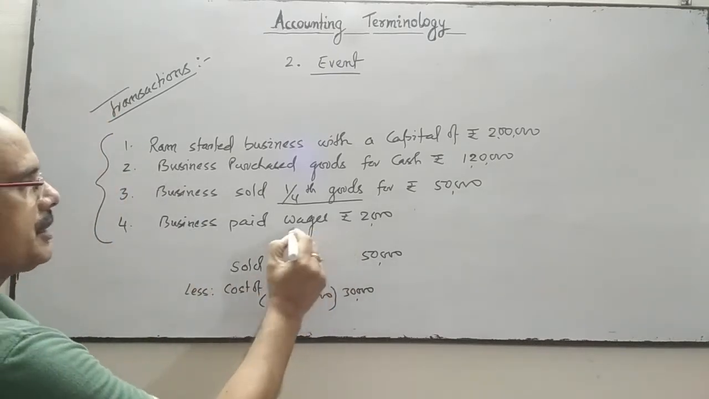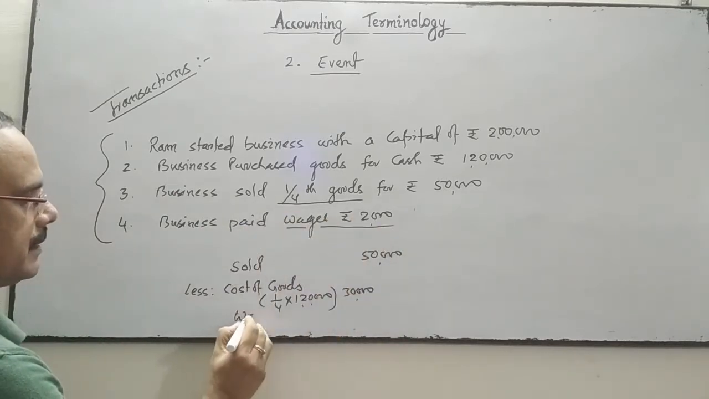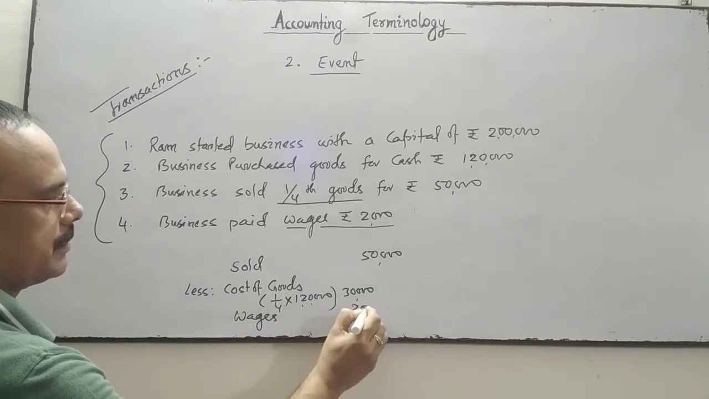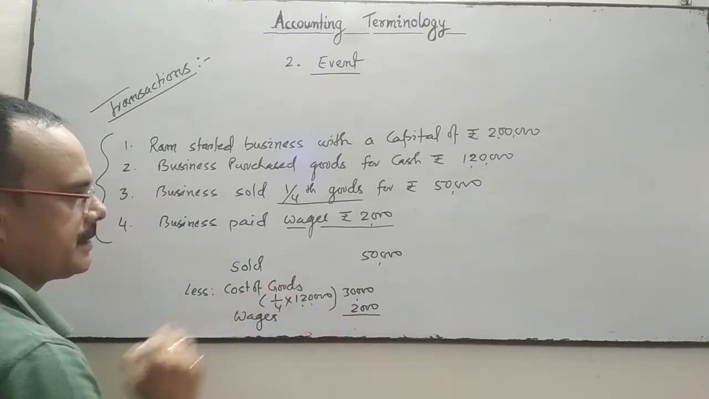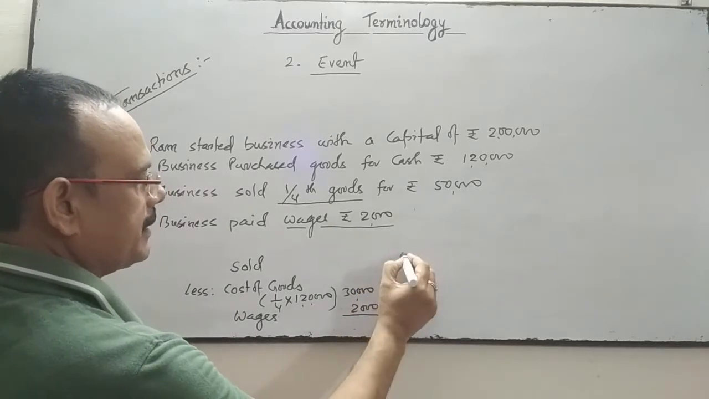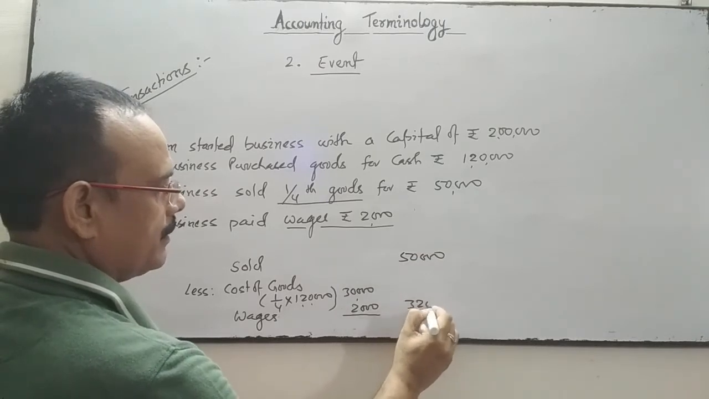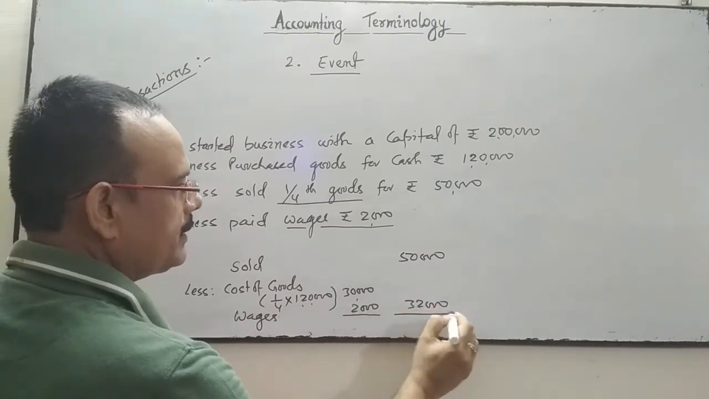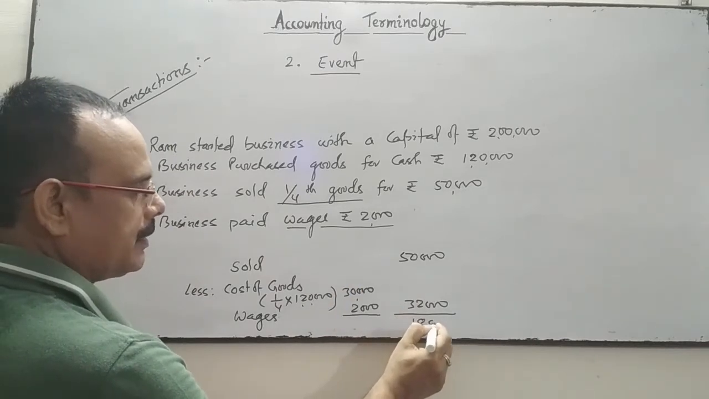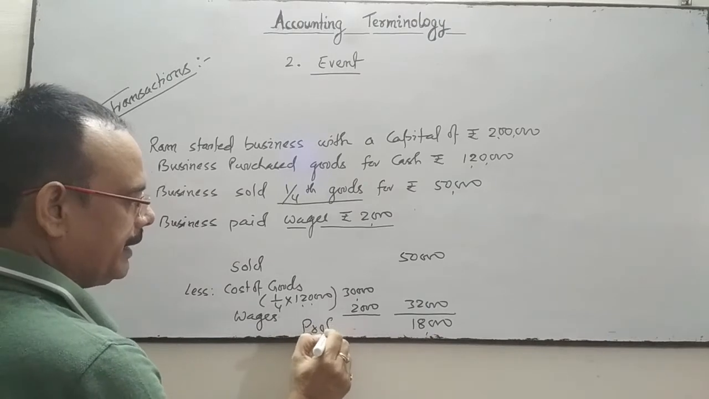And one expense the business has borne, that is wages, 2,000. So total expenses is 32,000. So in this transaction, the business earned a profit of 18,000.